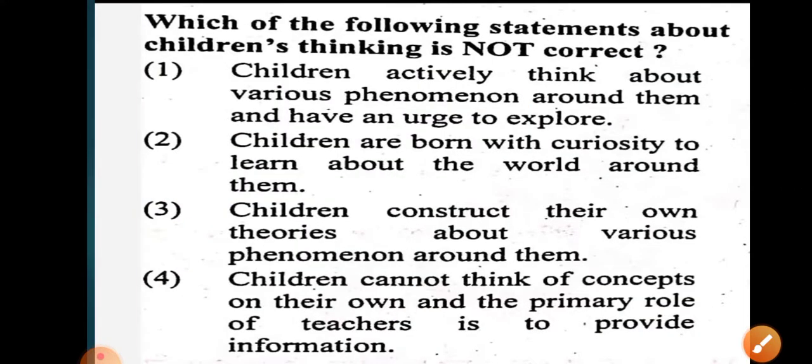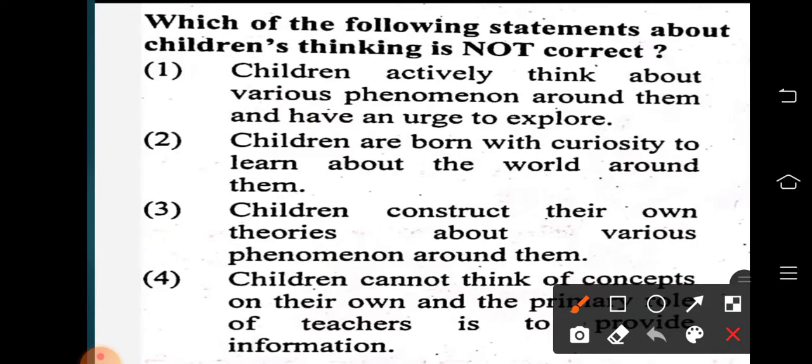Next, which of the following statements about children's thinking is not correct? 1. Children actively think about various phenomena around them and have an urge to explore. 2. Children are born with curiosity to learn about the world around them. 3. Children construct their own theories about various phenomena around them. 4. Children cannot think of concepts on their own and the primary role of the teachers is to provide information. Which statement is not correct regarding children's thinking?